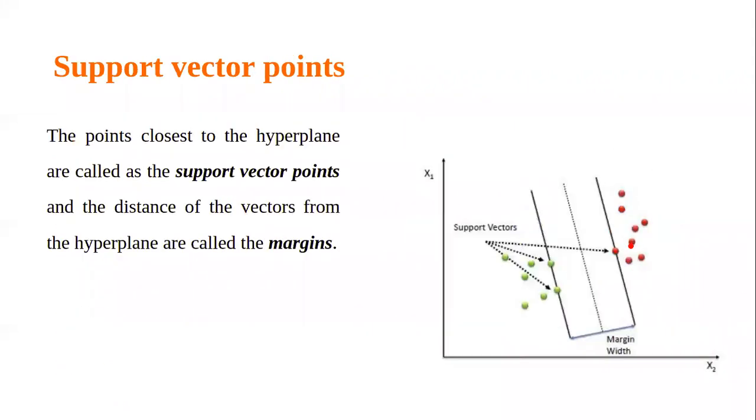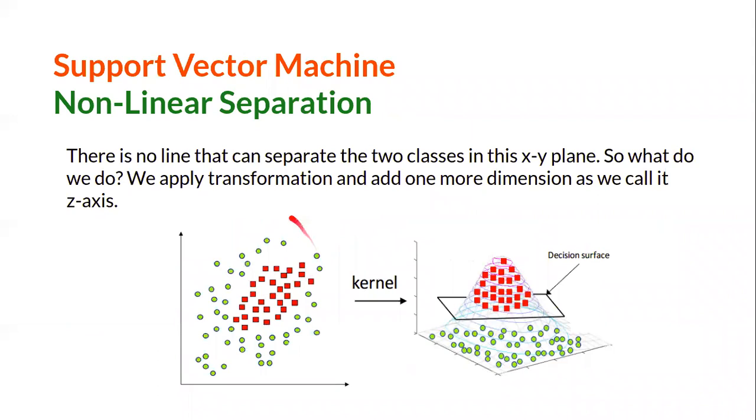And if you have any kind of non-linear separation, again we use the kernel trick, the kernel, which transforms the points from two-dimensional space to three-dimensional space, and then puts the hyperplane there. This hyperplane does the same work. It creates the same margin for both classes, not favoring anyone. Again the margin concept applies over here. So sir, we take the nearest points to the plane and calculate the margin to draw the boundary exactly.